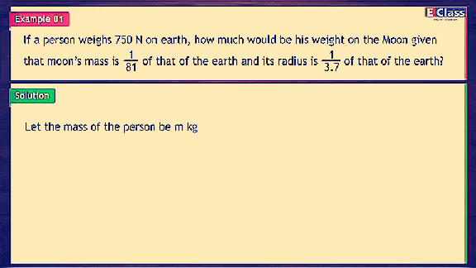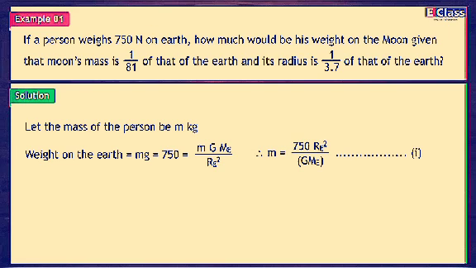Let the mass of the person be m kg. Weight on the earth is mg = 750 = m G ME/RE². Therefore, m = 750 RE²/G ME, statement 1. Weight on moon is m G MM/RM².